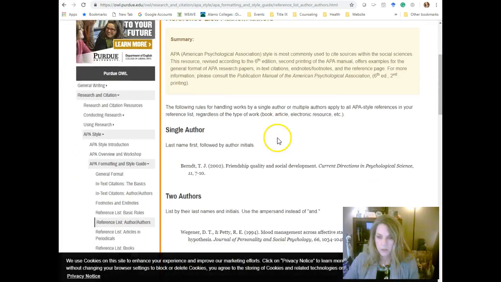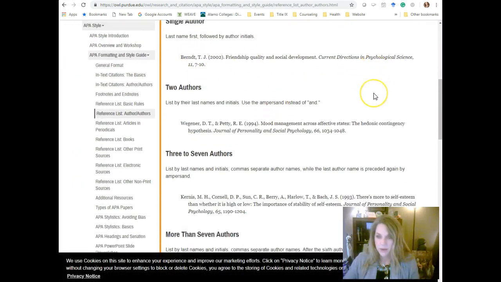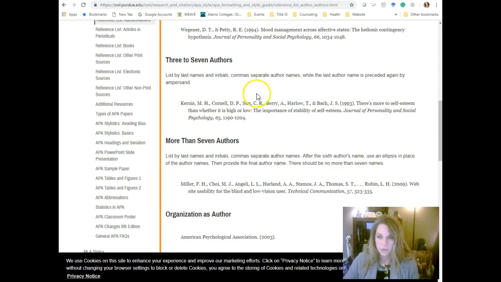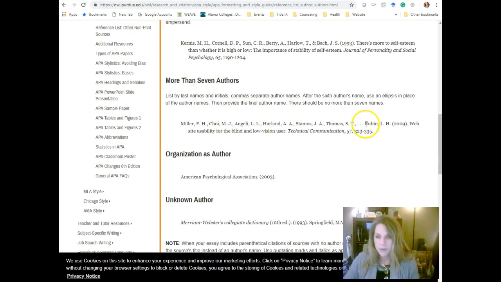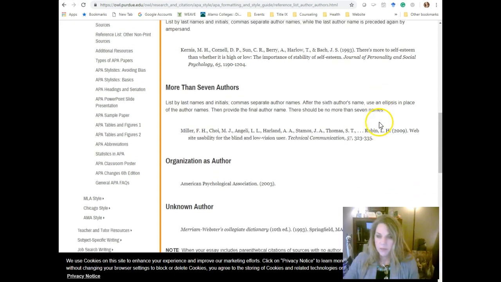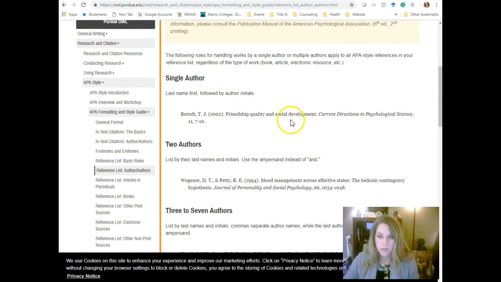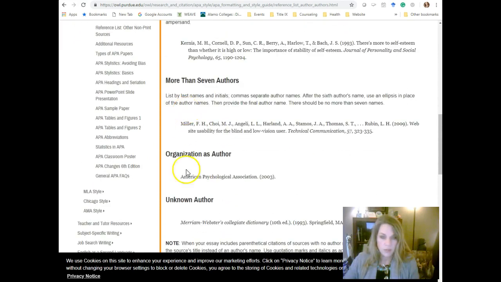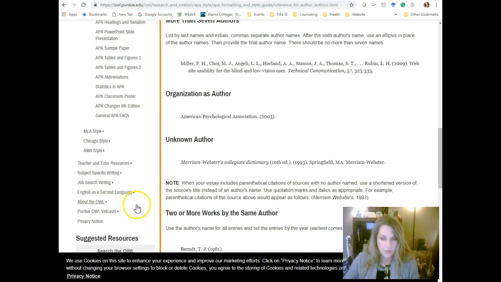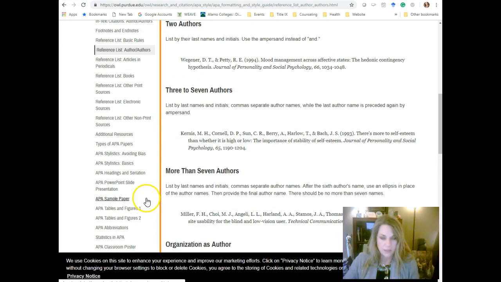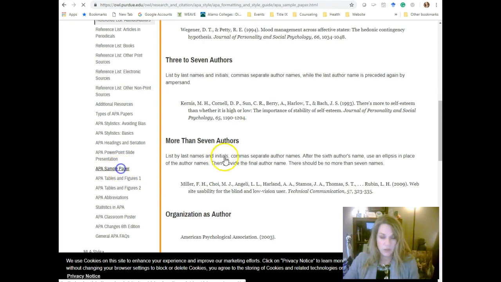So you click on here. Here it gives you exactly how to do it. How to do 2 authors, 3 authors, more than 7, because that's when you use the ellipsis and you don't list them all. But that's a very special rule. So please use the resources available so that you can make sure that you get a good grade. Also, if you look on both of these, they will have a sample paper that you can look at.